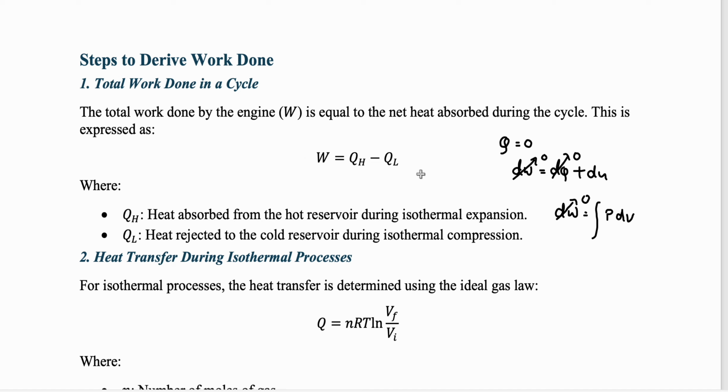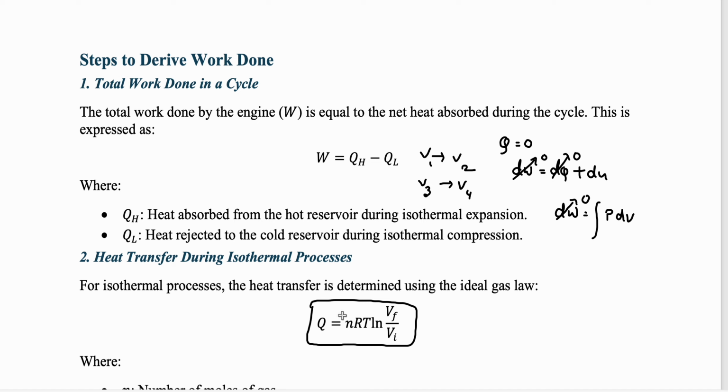Now in the isothermal process, initially it goes from a volume V1 to V2, and then when it becomes compression, it goes to V3, and then it comes back to V4. So all these volumes are different, V1, V2, V3, V4. That means you don't have the same work done in both the cases, so it cannot be 0. If you consider the work done in an isothermal process, which we have seen the derivation of already, this is the work done in an isothermal process.